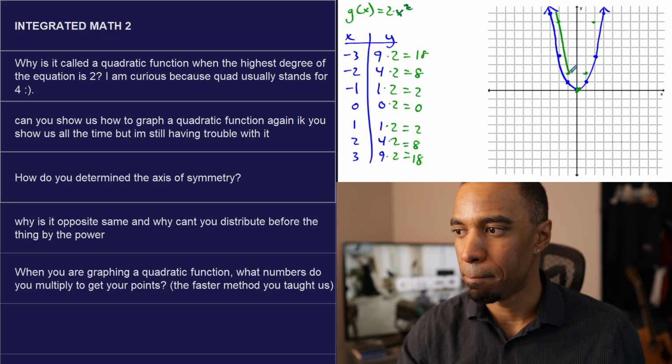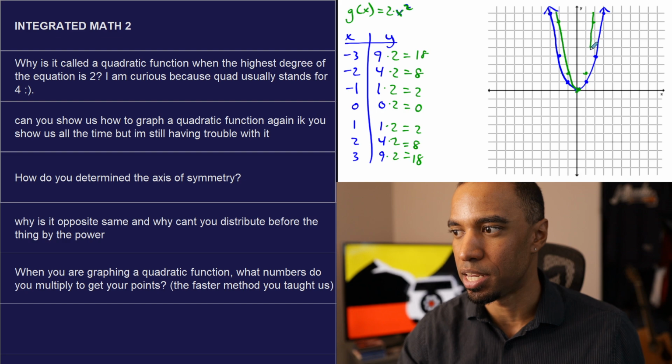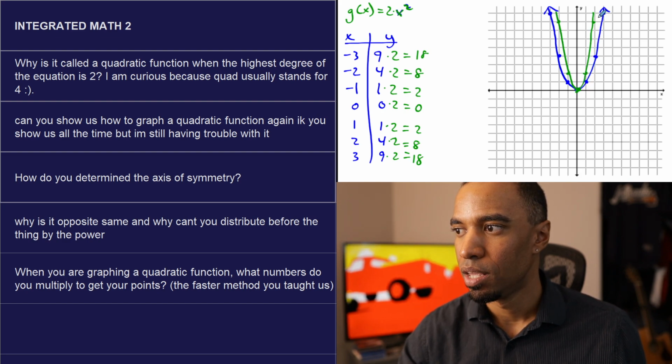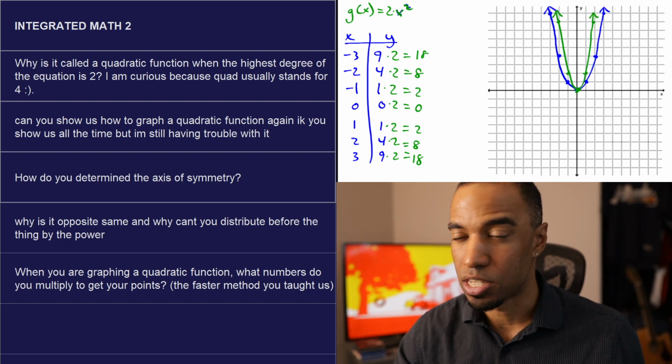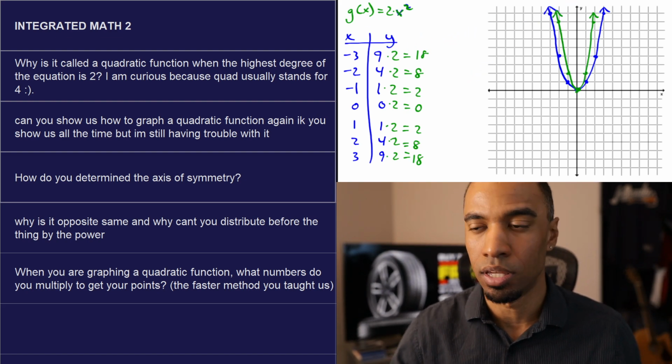And everything became twice as tall. And I want to say twice as tall and not twice as skinny or anything like that. It's nothing to that realm. Everything became twice as tall because at the same x values, you are now displaced from your vertex twice as far as you previously were.